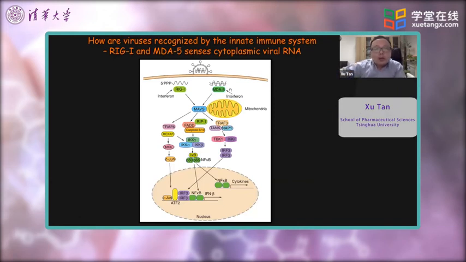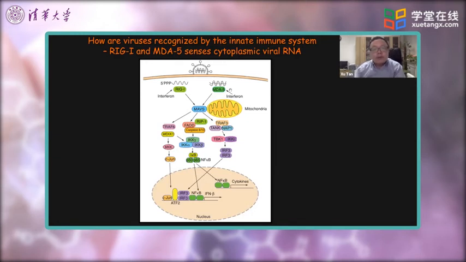Another point I want to talk about is how cells sense different viruses. As I mentioned earlier, coronaviruses are RNA viruses. So this viral RNA is actually different from cellular RNAs, with signatures such as the 5' triphosphate group. And in addition, during their RNA replication, they might form double-stranded RNA. This signature then leads to the activation of the sensing system in the cells.